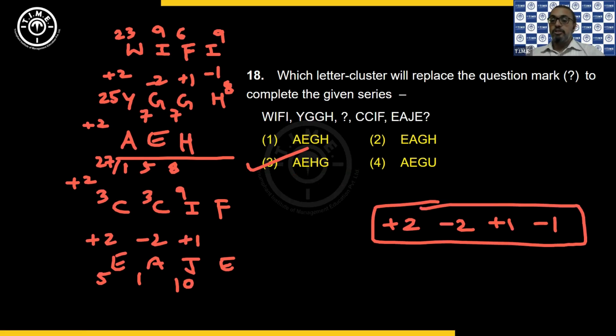That is the constant logic across any group you are going to get. So 8 minus 1 is 7. Seventh letter is G. So AEHG, because everywhere that is what you are getting. So write them down one below the other. Finding a logic becomes easy.